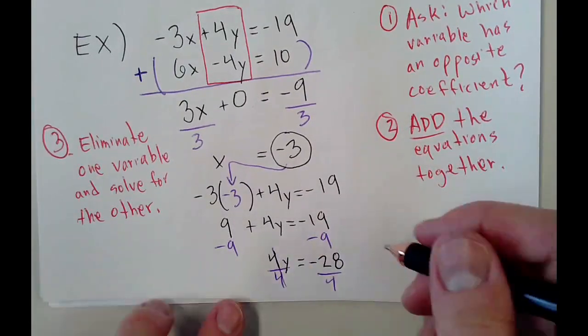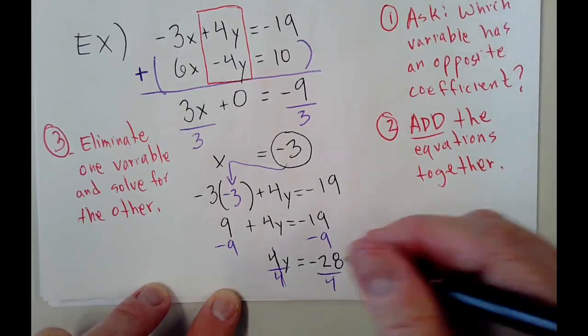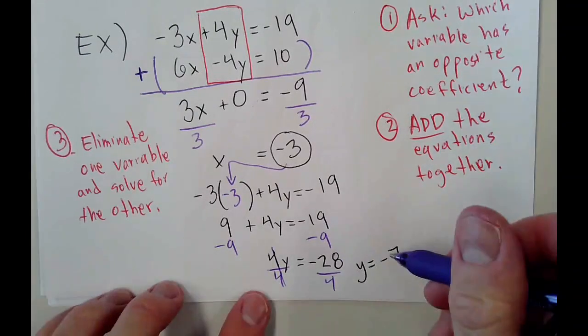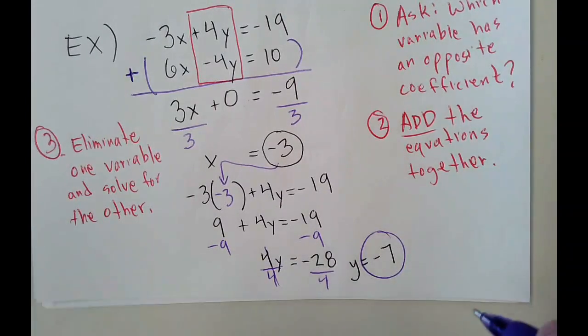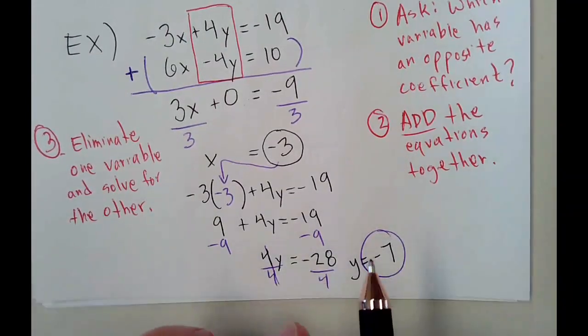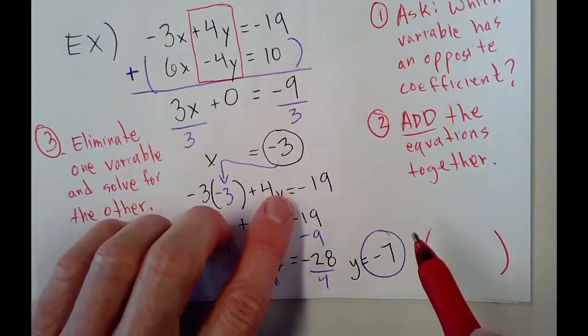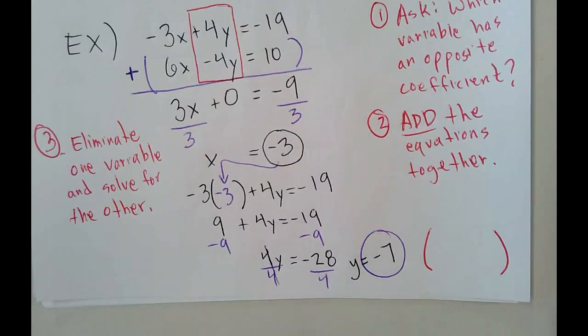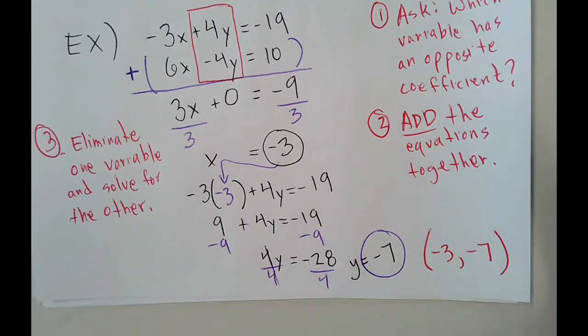And then y equals negative 7. Negative 28 divided by 4. So I've got my answer for y, I've got my answer for x, and then I write my solution as an ordered pair. So it's going to be that negative 3, negative 7 ordered pair. And I'm done.